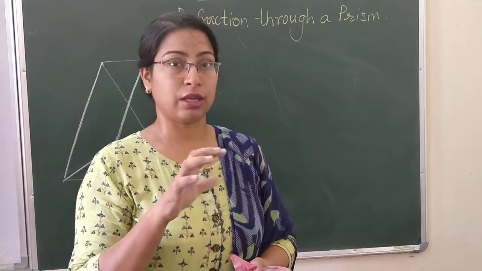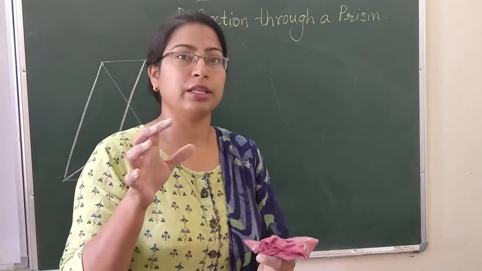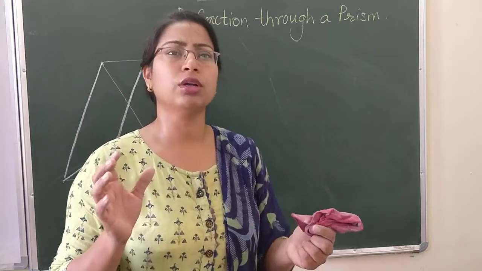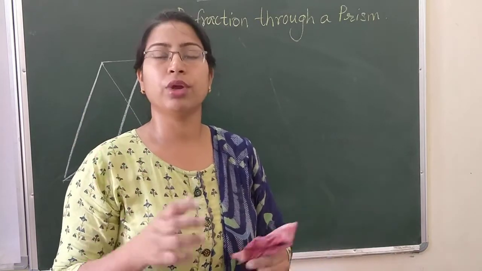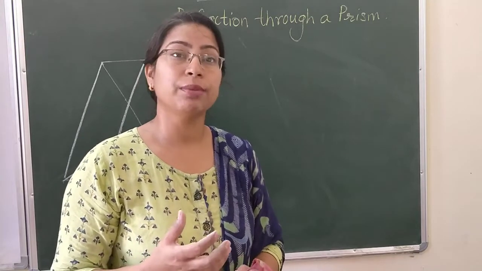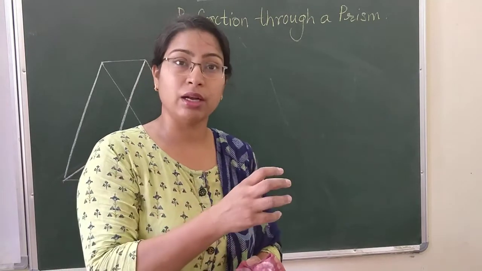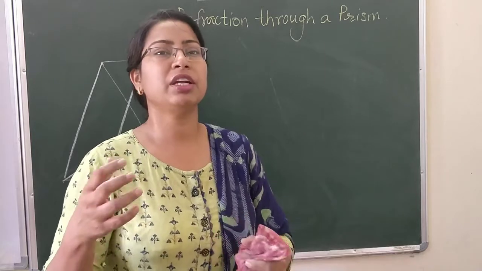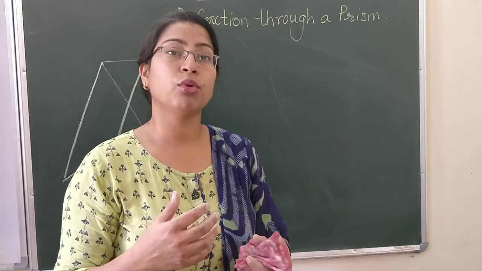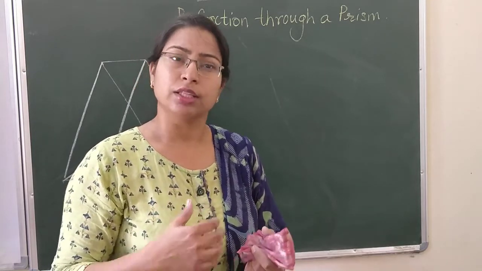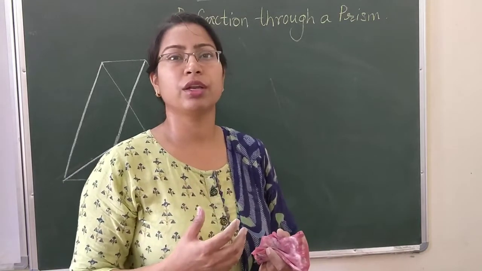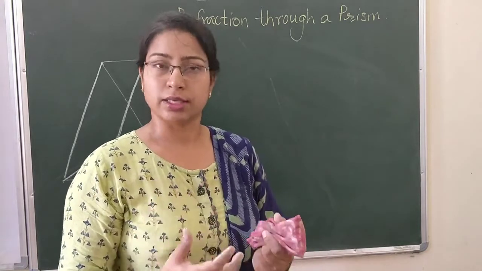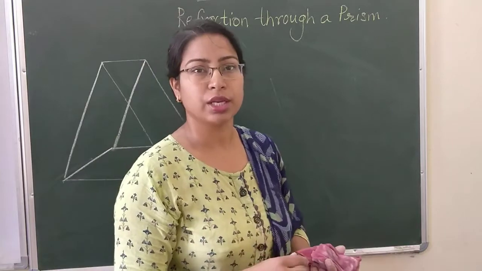When the rain stops and the sun shines, you are able to see a wonderful colorful rainbow in the sky. So why are you able to see a rainbow? Why does white light split up into 7 different colors? Or why does the rainbow consist of 7 different colors? These are certain questions which need our understanding. So this is what we are going to study today.